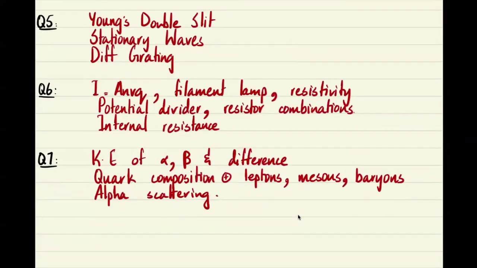With question number 7, you will definitely have this being assessed. This is for certain. So kinetic energy of alpha and beta and why they are different. For alpha particles, the kinetic energy is discrete, whereas for beta, it's varying. It has a distribution. The reason is that when a nucleus decays, the energy of decay is constant.